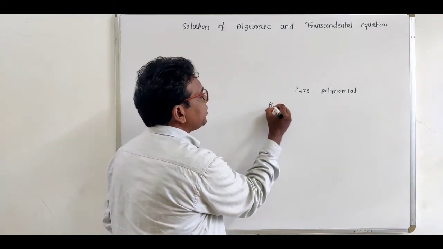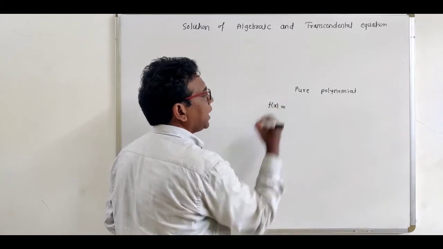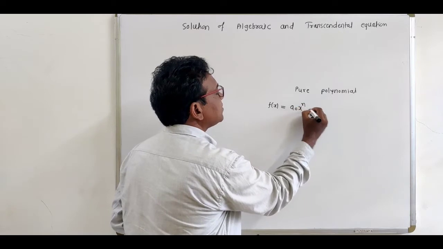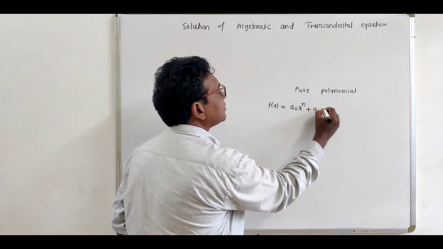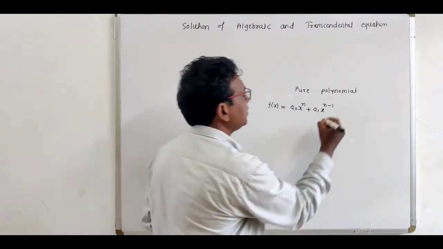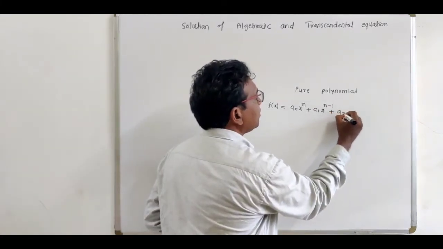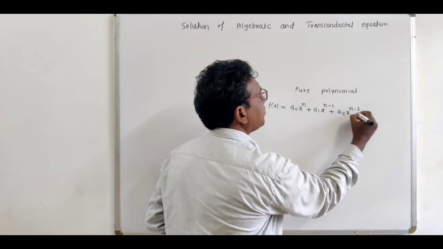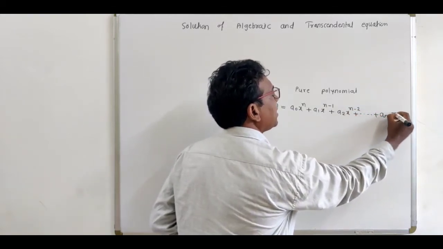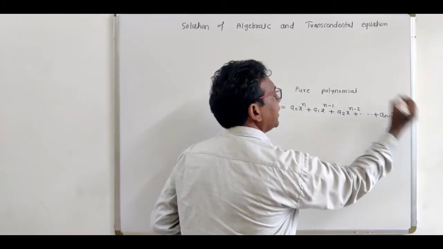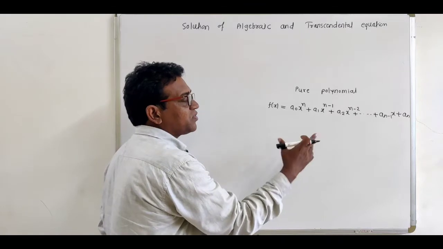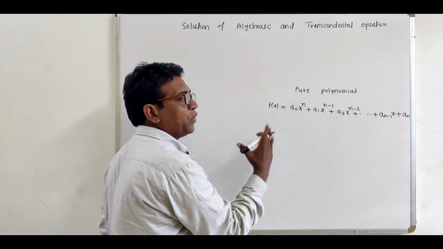An expression of the form f(x) is equal to a0 x raised to n plus a1 x raised to n minus 1 plus a2 x raised to n minus 2 plus dot dot dot a n minus 1 x plus a n. This expression is called a purely polynomial.